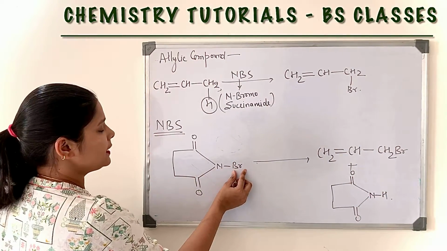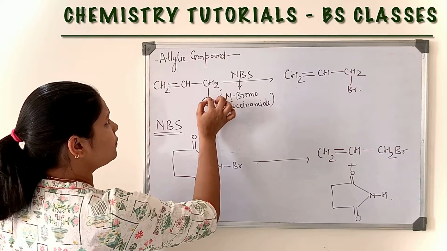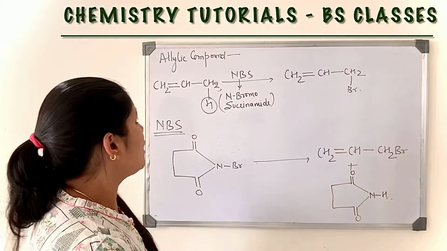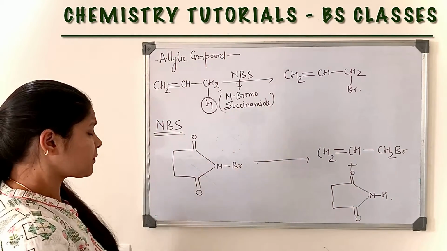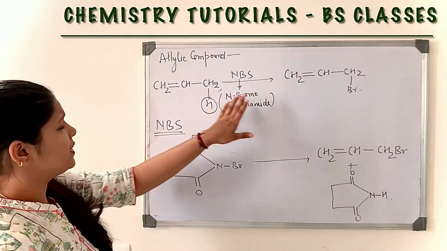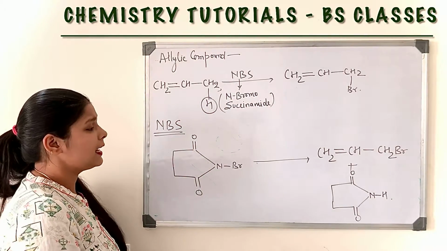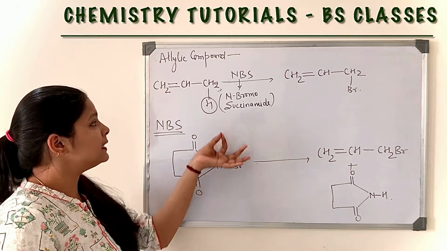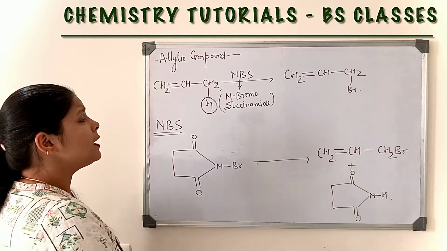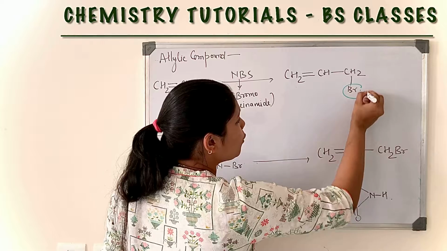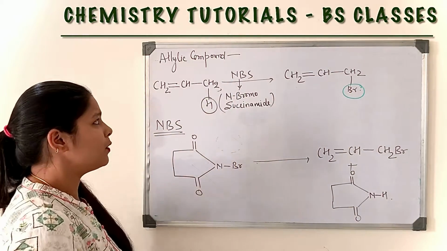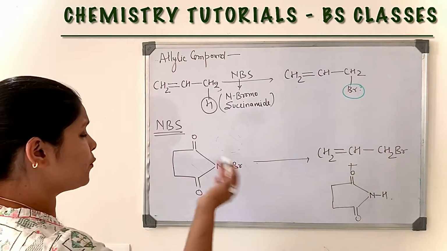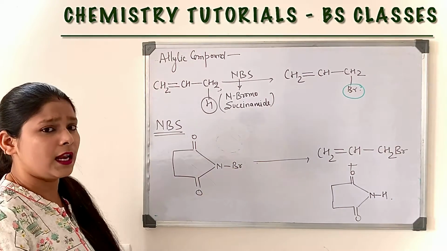Here bromine replaced the acidic hydrogen of the allylic compound. Here this hydrogen will attach. Now this is the reaction of formation of haloalkane from allylic compound. The only use of NBS in this reaction is to provide halogen, to provide bromine to this compound. Now this is the mechanism of formation of haloalkane from allylic compound.